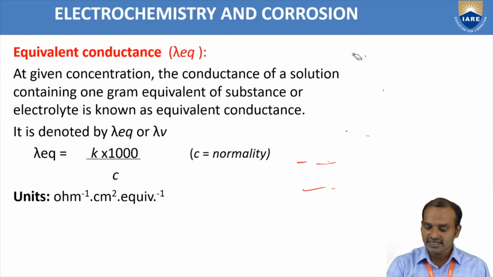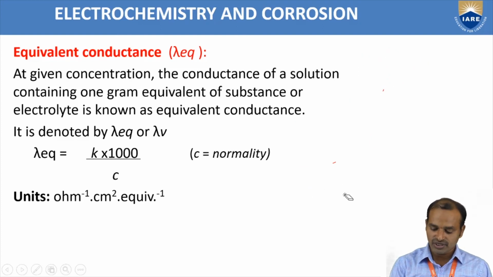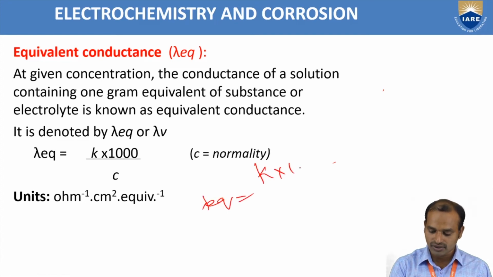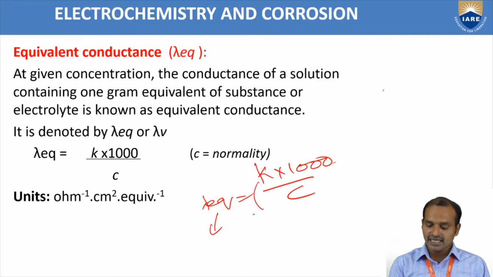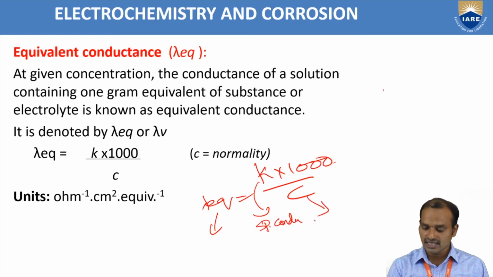For this equivalent conductance, a small formula is there. The formula is lambda eq is equal to K into 1000 by C. Here lambda eq means equivalent conductance, K is the specific conductance, and C is the normality.